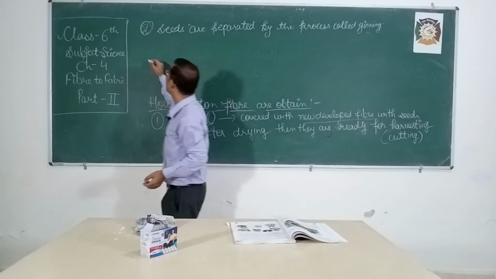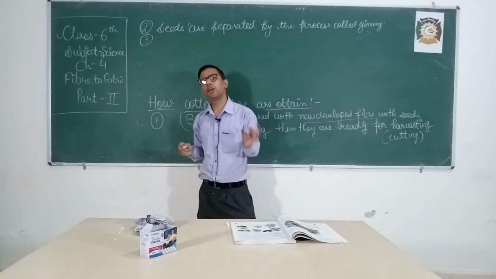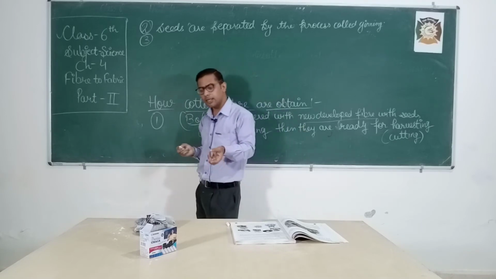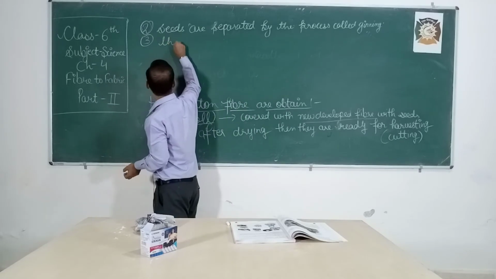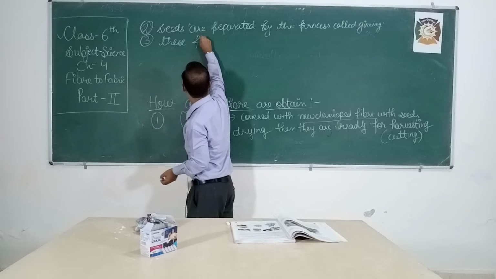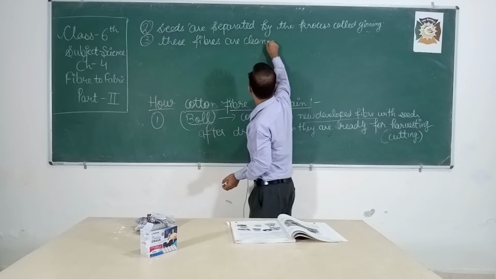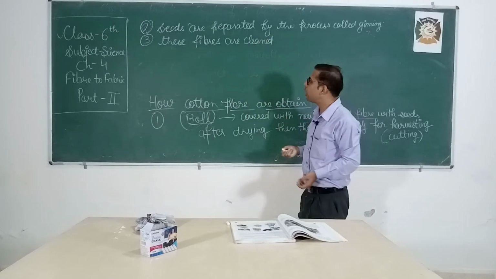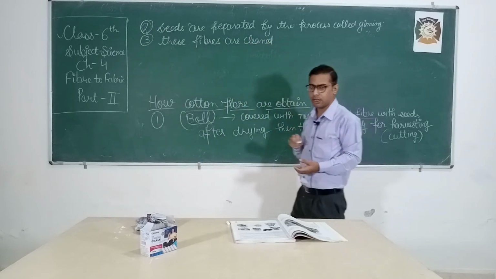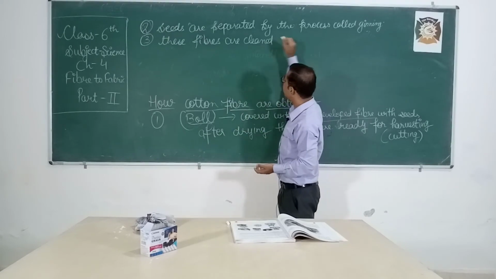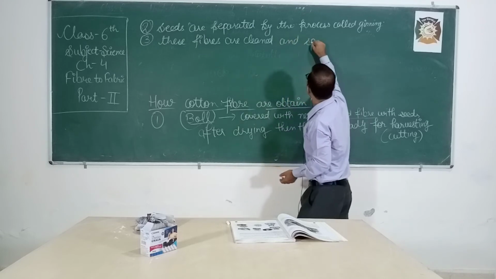Now what happened? The fiber which we have is dirty fiber. It contains dirt, it contains remains of the plant, or it might contain some dust particles or some other thing. So what happened? These fibers are cleaned. After we got the fiber, we clean the fiber. We remove the dirt from it by passing air through this fiber. So these fibers are cleaned and spun into yarn.